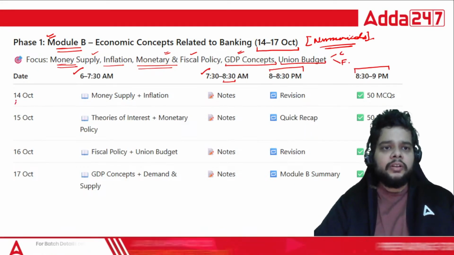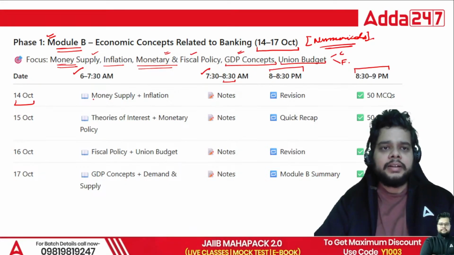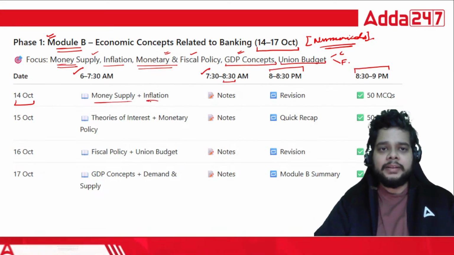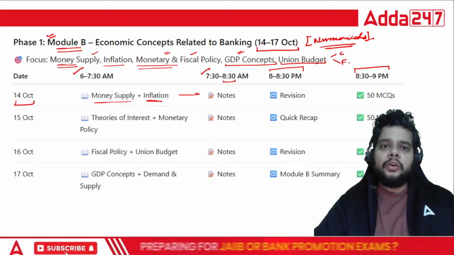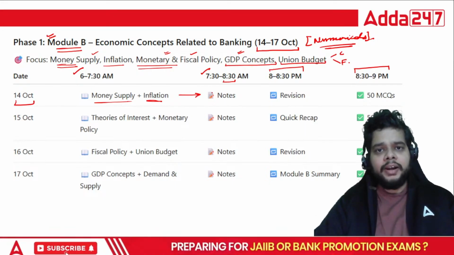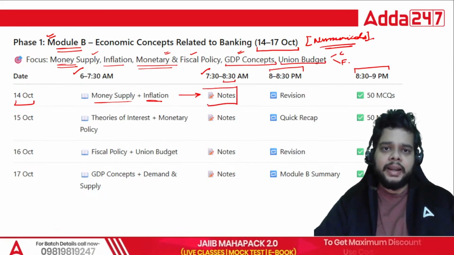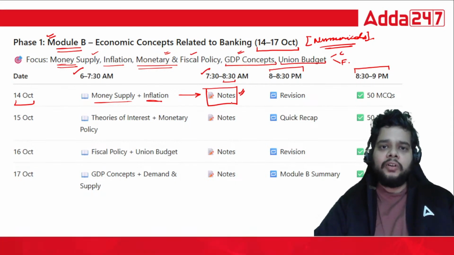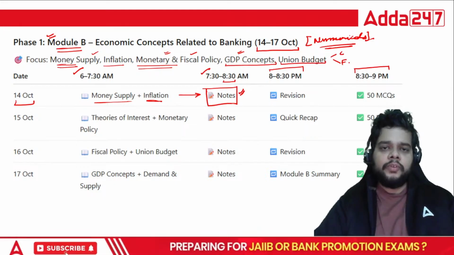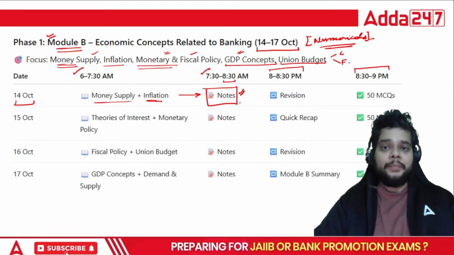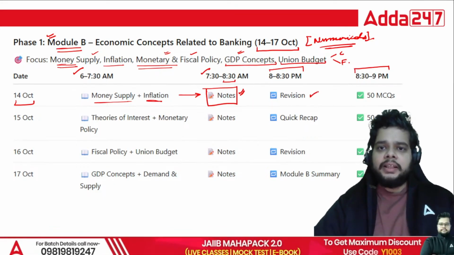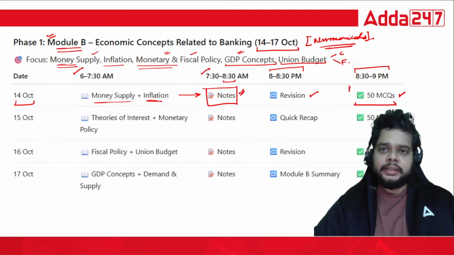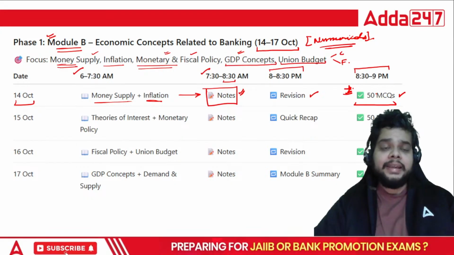So for 14th October, you must reserve the time slot in the early morning for money supply and inflation. Try to make notes also. If you have already made the notes, try to revise these notes. Otherwise, have one dedicated slot for note making also, which will be very fruitful for you in the last week of exam preparation. Afterwards, in the evening, try to revise whatever you have studied, and the most important task in the remaining days: solve at least 50 MCQs on a daily basis.